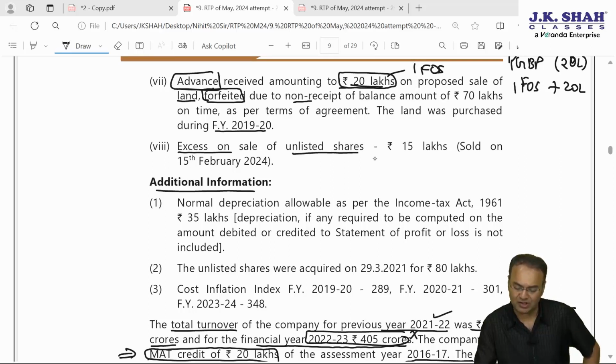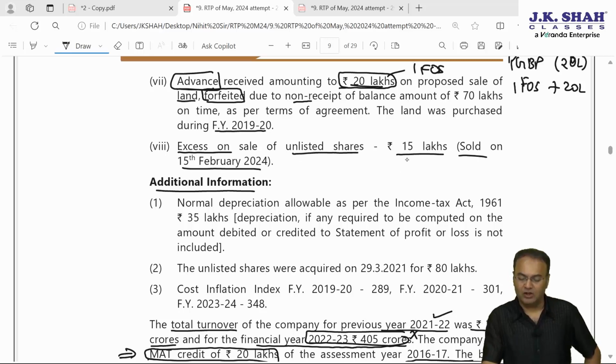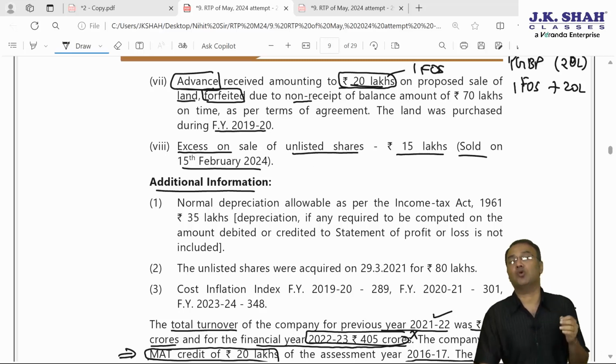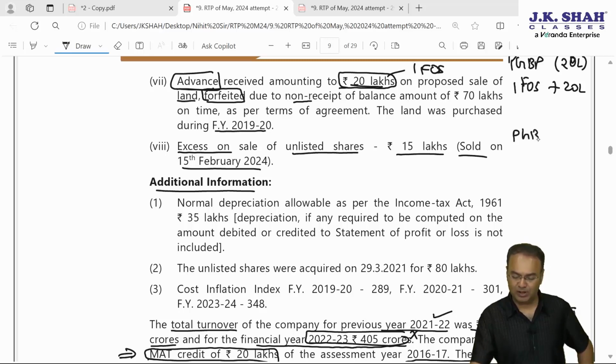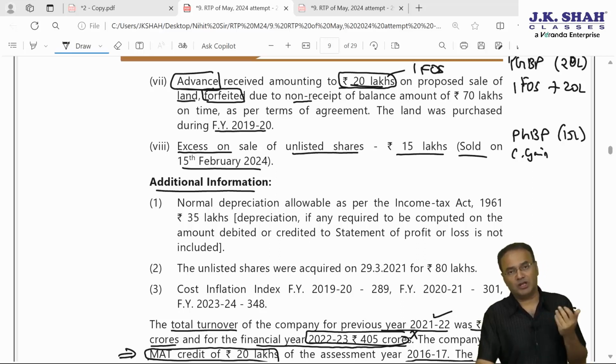Excess on sale of unlisted shares, 15 lakh, sold on 15 February 24. If it is short term capital gain, then the amount will be 15 lakh. It is excess on sale of unlisted shares. This should go under the head capital gain. It is credited to P&L, so under the head PGBP, remove this. PGBP minus 15 lakh. And in the capital gain head, we don't know whether this is short term capital gain or long term capital gain. If it is long term, then indexation will have to be taken into account. So capital gain head, we are keeping it pending.